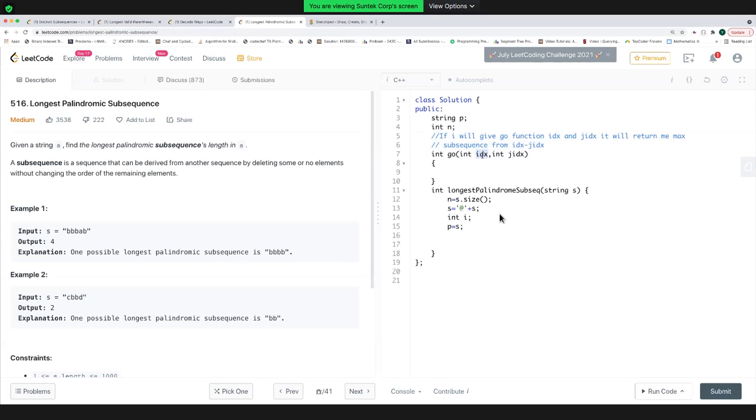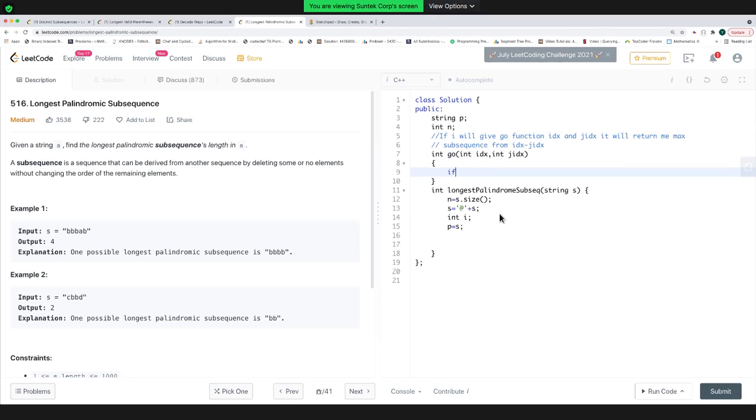And if string p is already given as an input, then if I give these 3 things, it will return me the length of the maximum palindromic subsequence starting from idx and ending at gidx in the string p. So I'm trusting this go function that it will give me this.